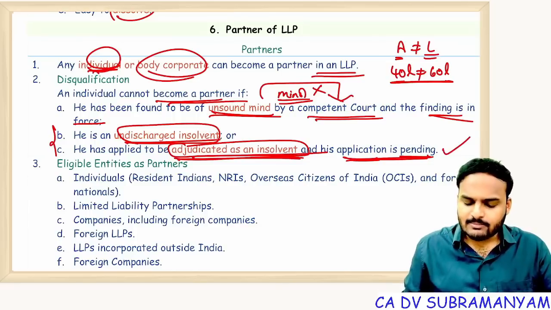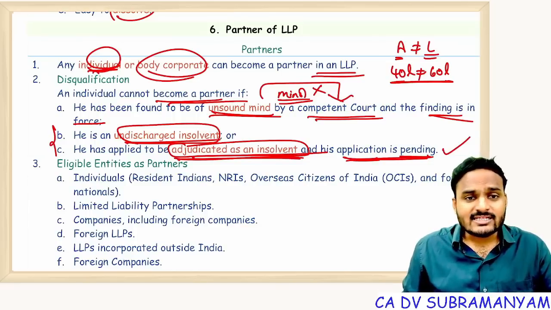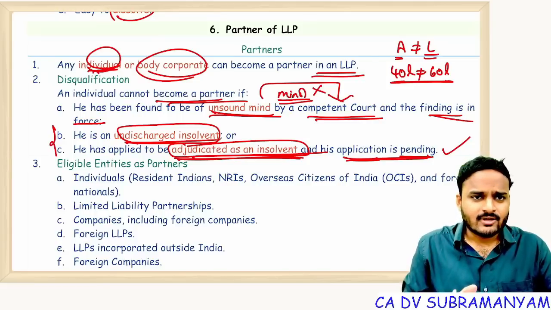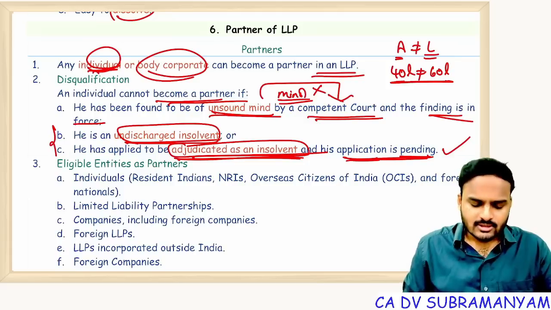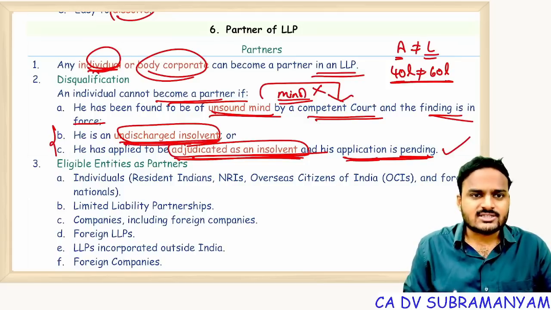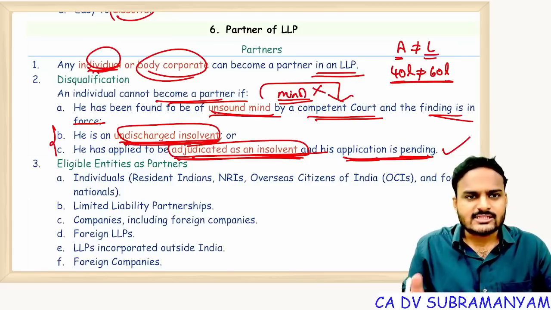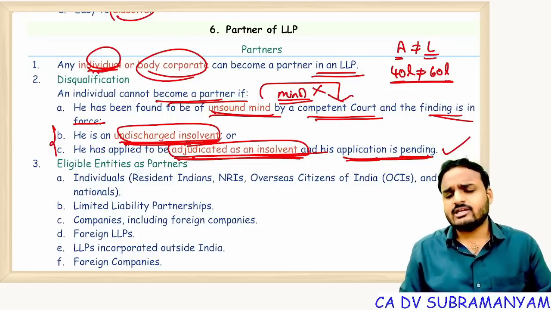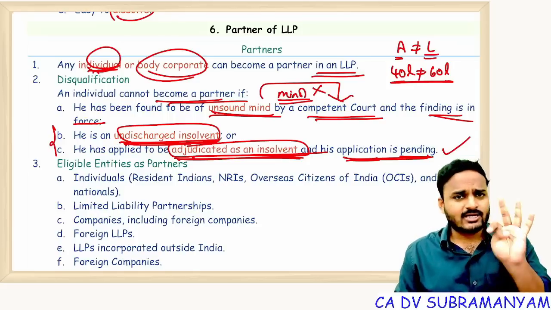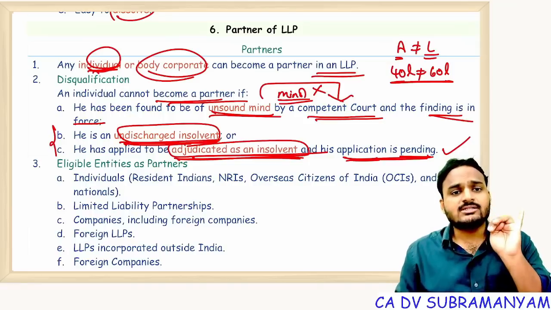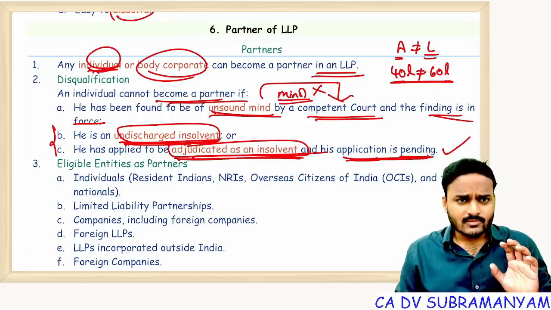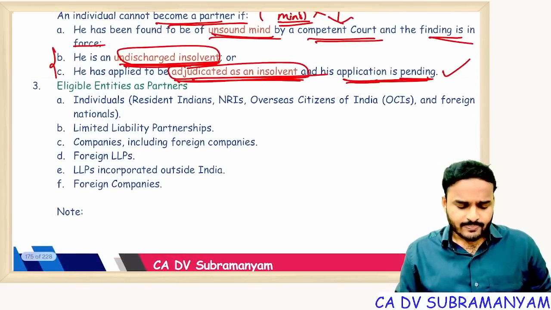Suppose the application is processed, he was declared as insolvent, and the court imposed some 2 years time period: for 2 years you cannot enter into any contract. You are an ineligible person. That means that fellow is not discharged from the insolvency proceedings, so we call him an undischarged insolvent. So straight away, tell me how many people are disqualified? 4. Minor, unsound mind, undischarged insolvent, adjudicated insolvent are disqualified. Everyone. Next one, body corporates.